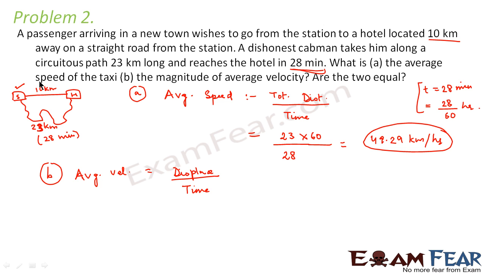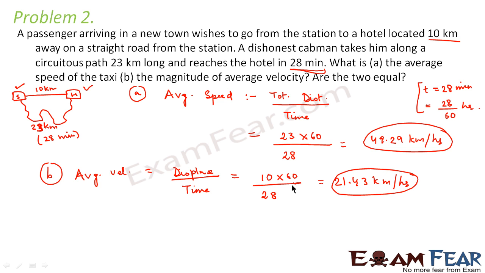So this is the initial position, this is the final position. The shortest distance is 10 kilometers, divided by the same time, 28 by 60. So this comes out to be 21.43 kilometers per hour. This is the average velocity.